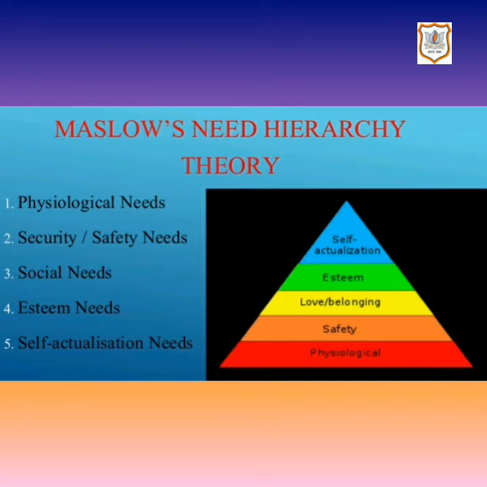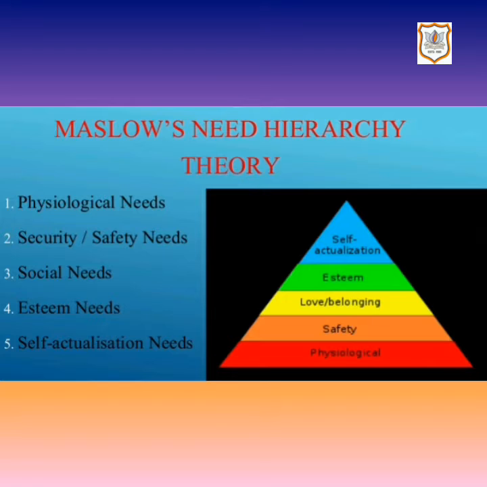At the bottom of the structure are physiological needs, which are the needs related to the basic needs of human beings. Second is safety or security needs, that is related to security. Third, social needs or love and belonging, that is related to interaction with family, friends, relatives and others.